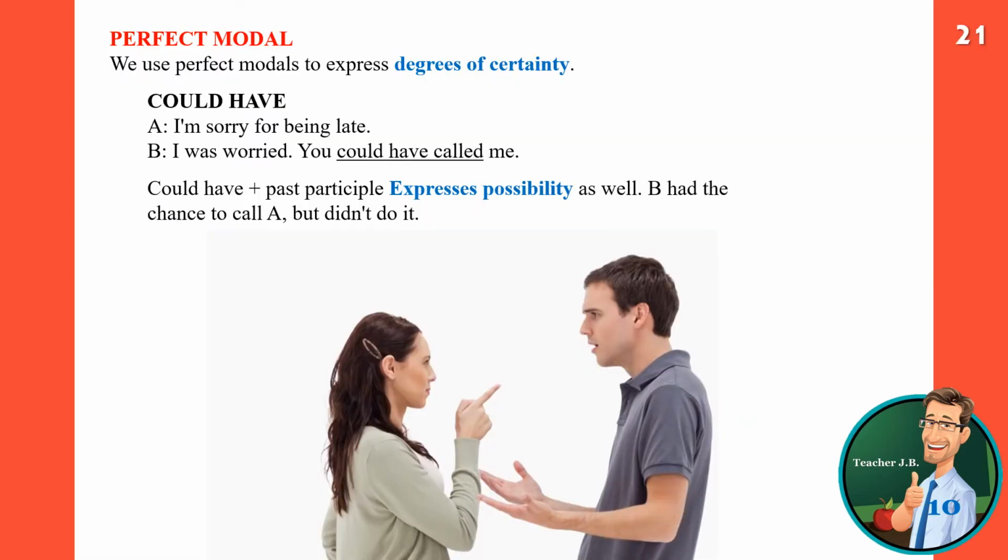Now we are talking about could have. Could have is talking about possibility. I'm sorry for being late. I was worried. You could have called me. B had a chance to call A, but he didn't. It was possible for B to call A, but he didn't. So when you talk about such an occasion, you use could have.